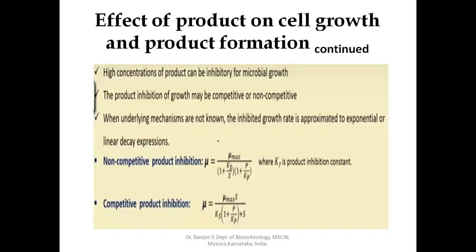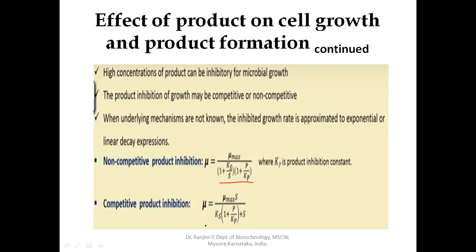High concentration of the product can be inhibitory to microbial growth. The product inhibition could be competitive or non-competitive. When the underlying mechanisms are not known, the inhibited growth rate is approximated to exponential or linear decay expressions. Non-competitive product inhibition can be calculated as: mu, the specific growth rate, is equal to mu max divided by (1 plus Ks divided by S) into (1 plus P divided by Kp). Kp is the product inhibition constant.